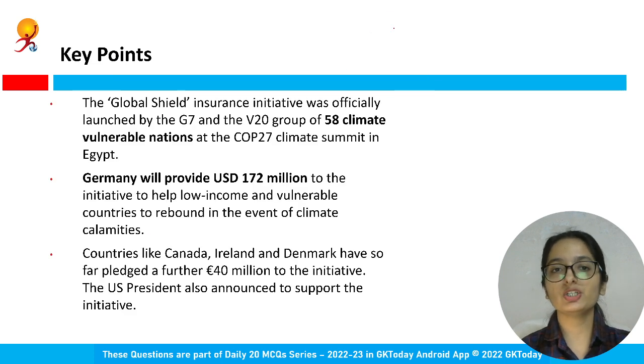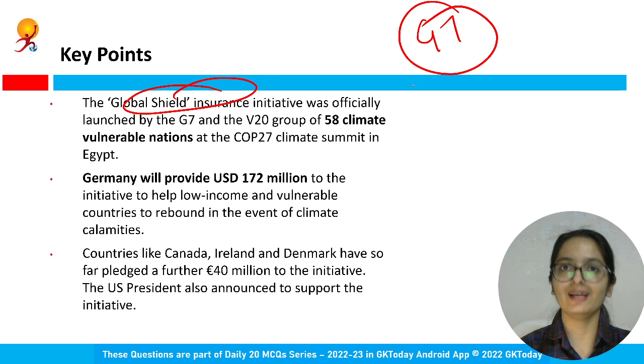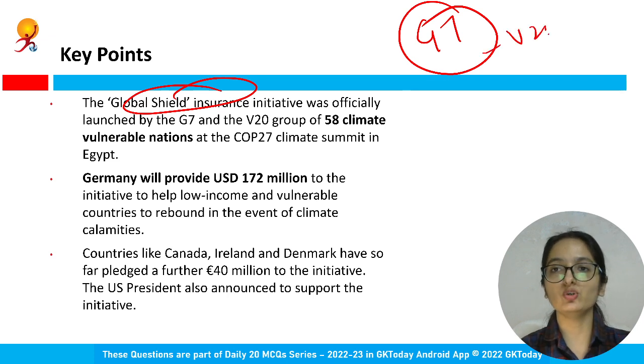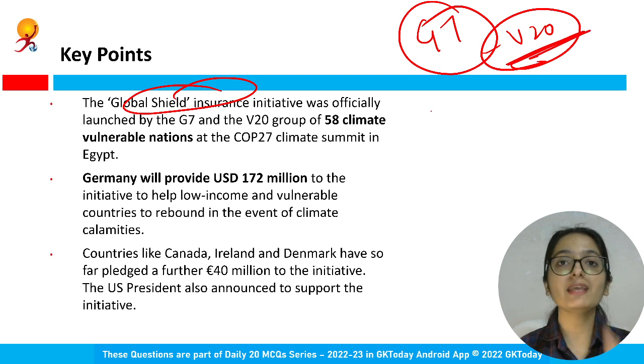This particular initiative, Global Shield Insurance Initiative, was officially launched by G7 members. I hope that you all remember G7. If you don't, I'll let you know. And the V20 group. V20 basically is the group of countries that are vulnerable to disasters. One thing very important: if they are saying V20, it does not mean that it is a group of 20 countries that are disaster prone.